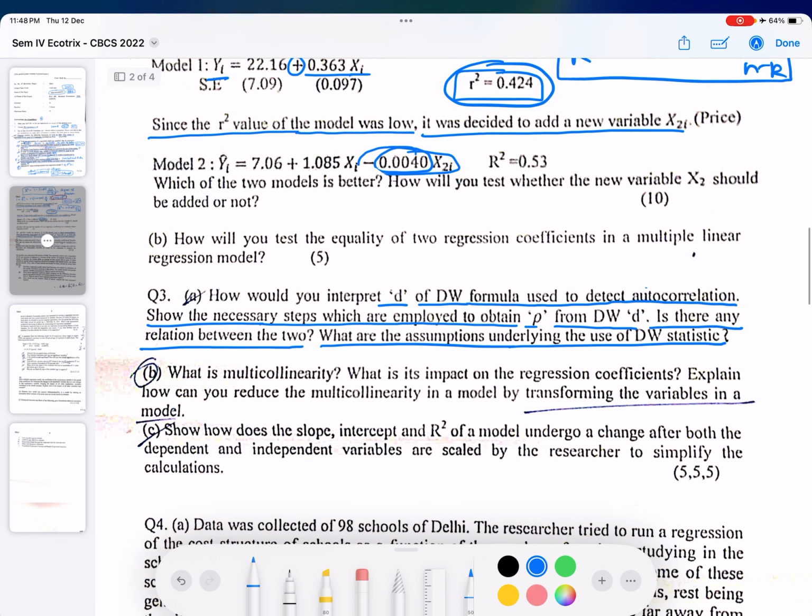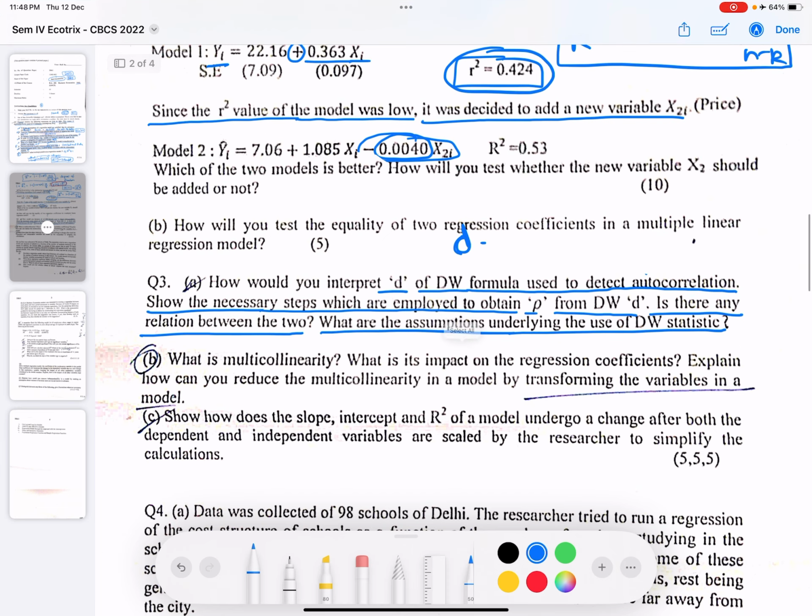So the formula of Durbin-Watson statistic is summation (ut hat minus ut minus 1 hat) square upon summation ut hat square. And since it is taking a lag, this would range from t equals 2 to n.